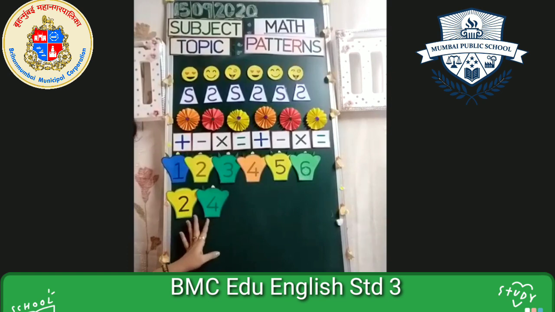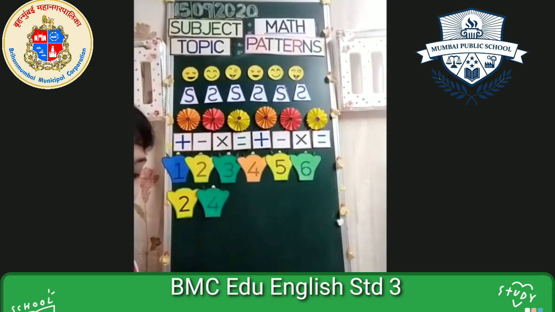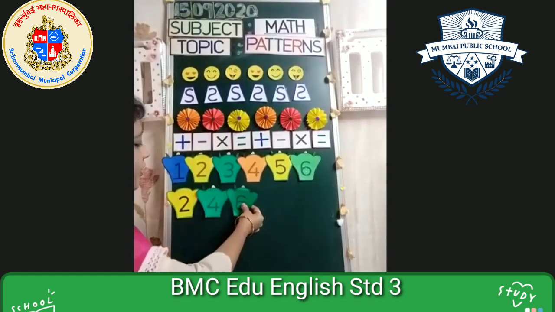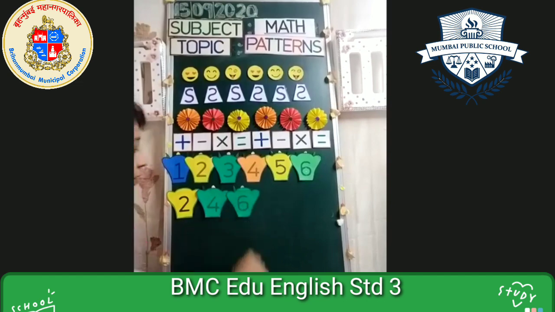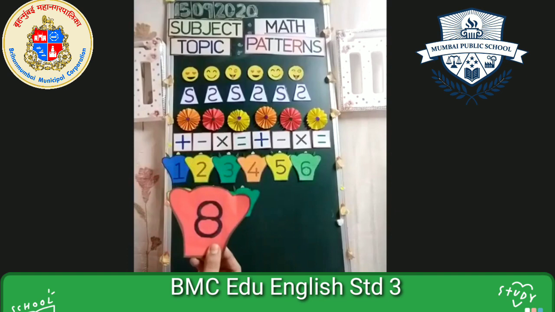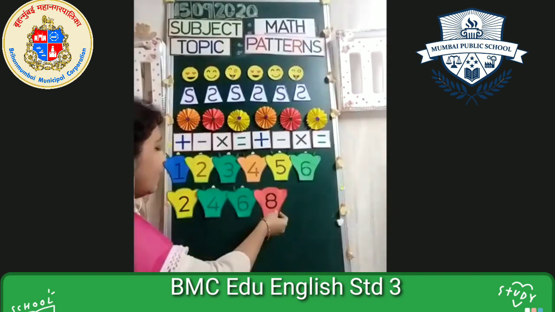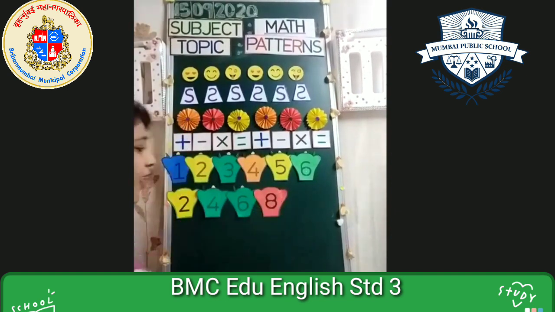That's very good. So, what is this number? This is 2. So, 2 twos are 4. That's very good. If 2 twos are 4, what comes? What are 2 threes? Who will tell me what 2 threes are? That's very good. 2 threes are 6. 2 ones are 2, 2 twos are 4, 2 threes are 6. Now 2 fours are what? Yes. Tell me what is this? 8. So 2 fours are 8.